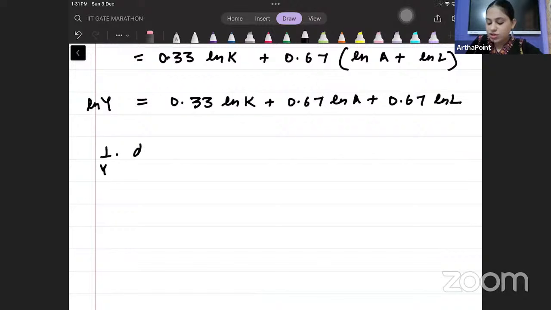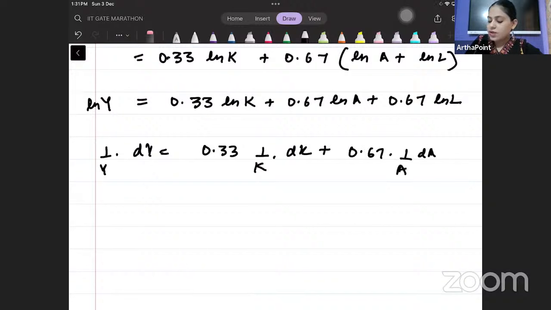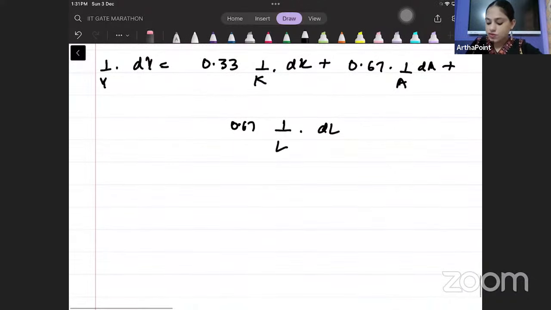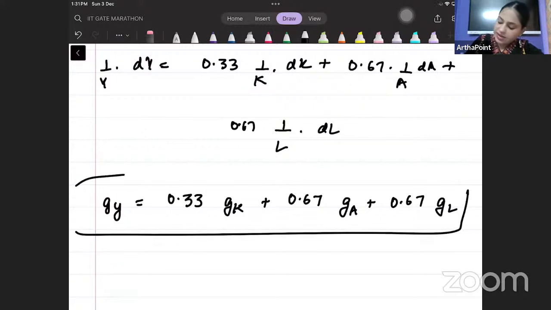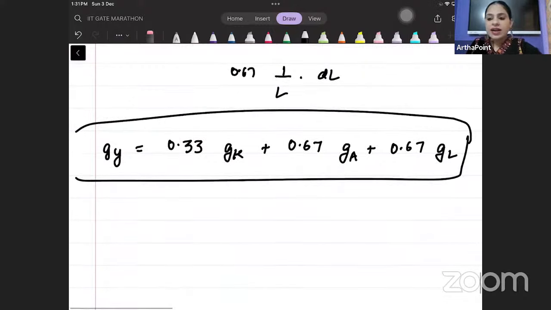Now I will differentiate this throughout. Don't waste time in exam on this thing. The final thing we are writing here, you should know with practice. So we know growth rate of y is equal to 0.33 growth rate of k plus 0.67 growth rate of a plus 0.67 growth rate of l. Beta, you should know this. Each growth rate is multiplied by its power.